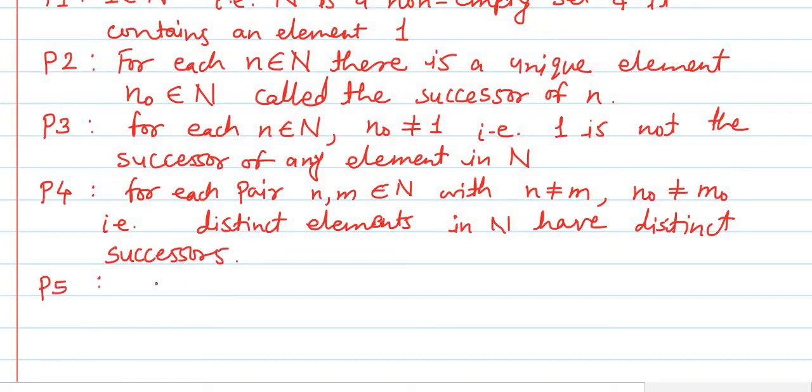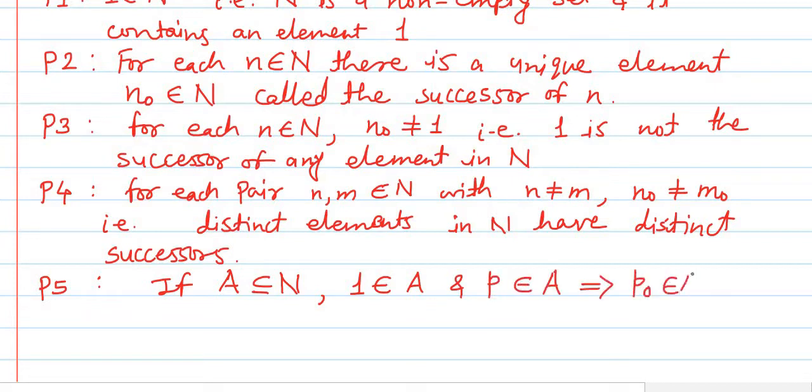Then the fifth Peano's postulate is: if A is a subset of the set of natural numbers, and 1 belongs to A, and p belongs to A implies p naught belongs to A, then we have A equal to N. That is, if A is a subset of N such that A contains 1 and if p is a member of A, then p naught, the successor of p, is also a member of A, then A equals N.